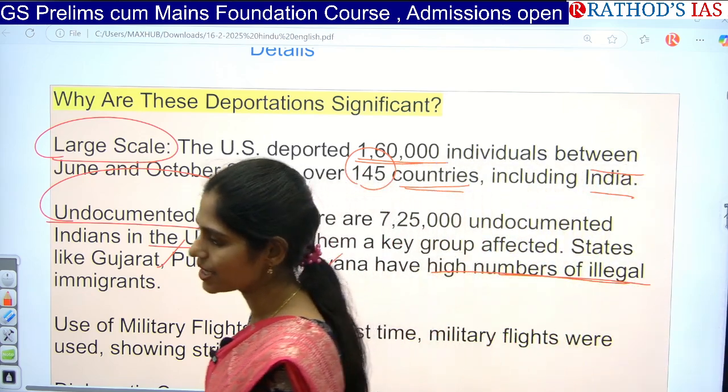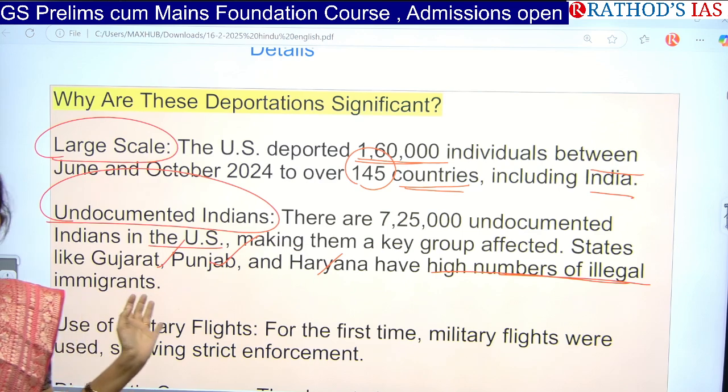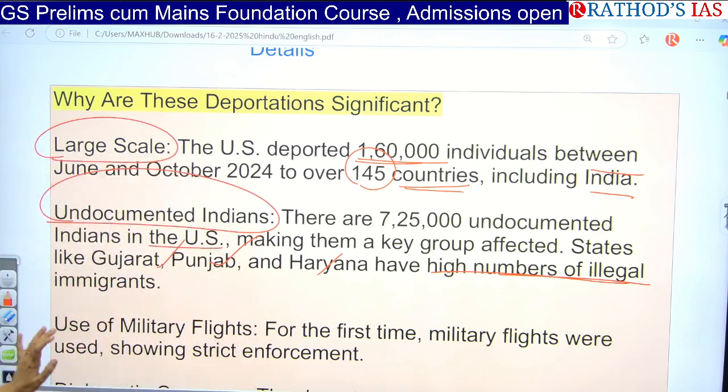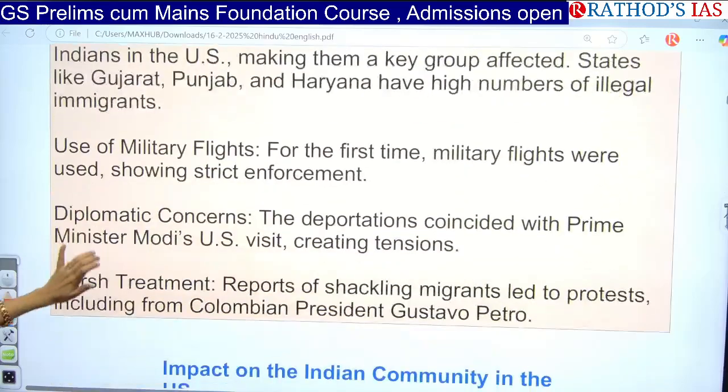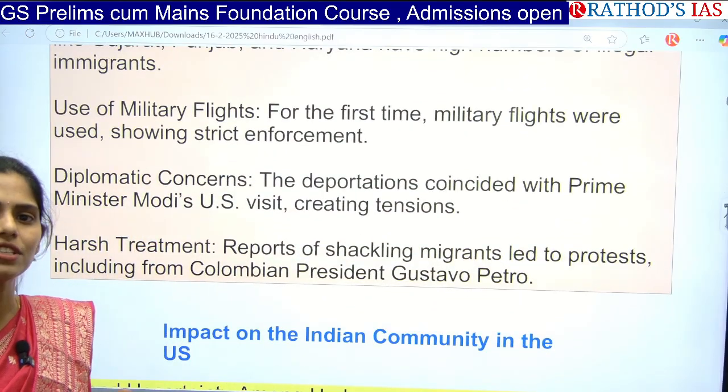And a very important, significant thing that you have to remember is that they are not using civilian aircraft to deport these people. They are using military aircraft. Okay, they are using military flights for the first time. Because of this, it is very significant.